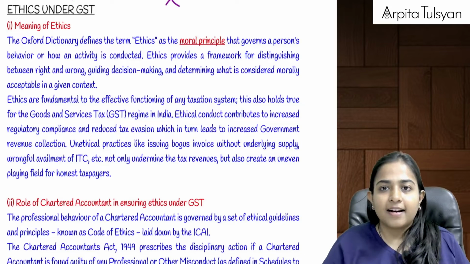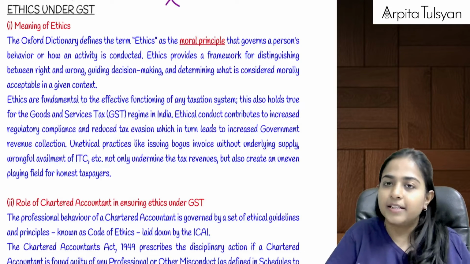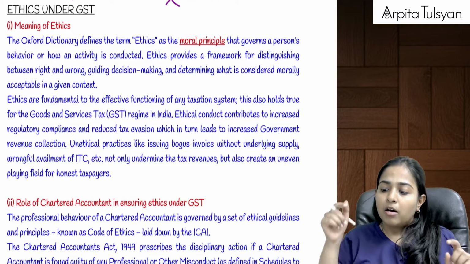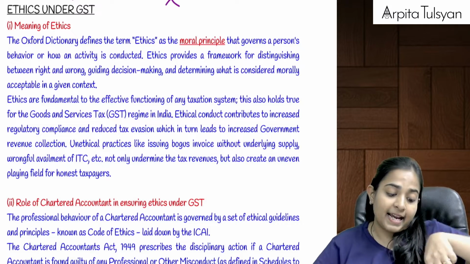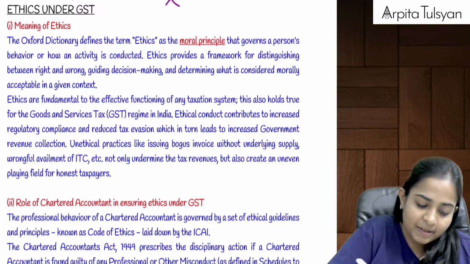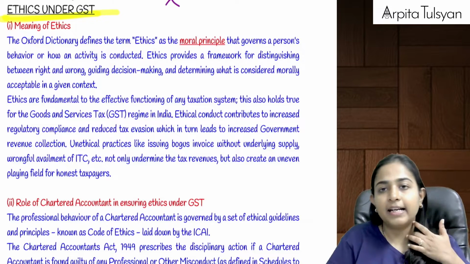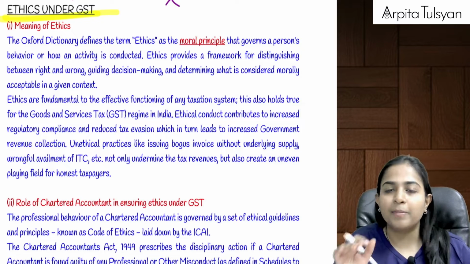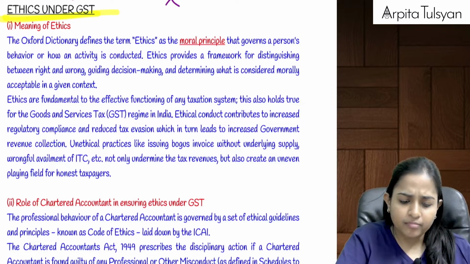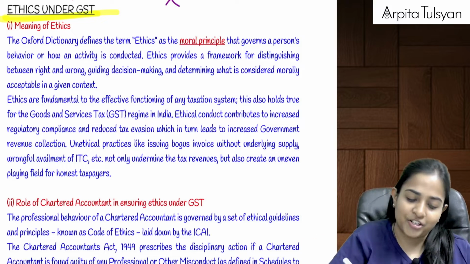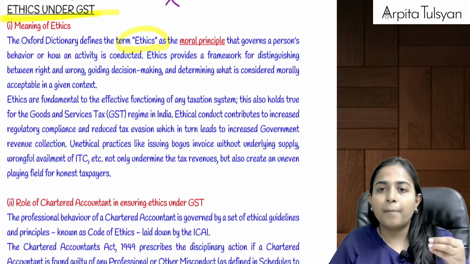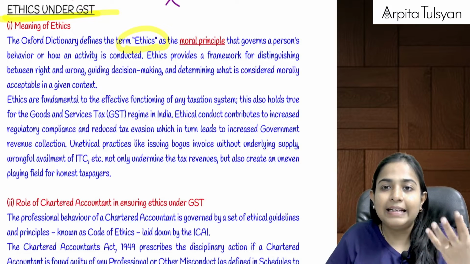Okay, so let's start with the newly inserted part in your offenses and penalties chapter. Offenses and penalties and ethical aspects under GST. So we are now starting with the ethics under GST. Now, normal meaning of ethics is what? You have it in your audit also, professional ethics, etc. Normal meaning is how a particular activity should be legally done.